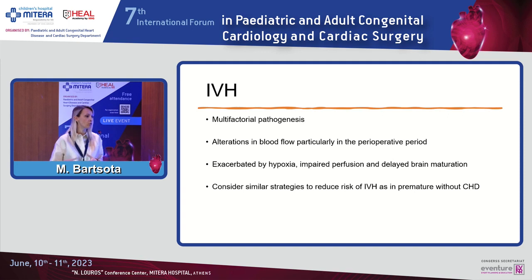So we have to think about what we can do in order to improve that and reduce the risk of neonatal morbidities. We know that intraventricular hemorrhage has a multifactorial pathogenesis, and alterations in the blood flow, particularly in the perioperative period, influence that and can be exacerbated by hypoxia, impaired perfusion, and delayed brain maturation. There are no studies that have shown whether the strategies that we use in prematures without congenital heart disease have an impact on premature infants with congenital heart disease, but I think we should consider similar strategies, such as avoiding rapid fluctuations of blood pressure and giving fluids cautiously to these infants.